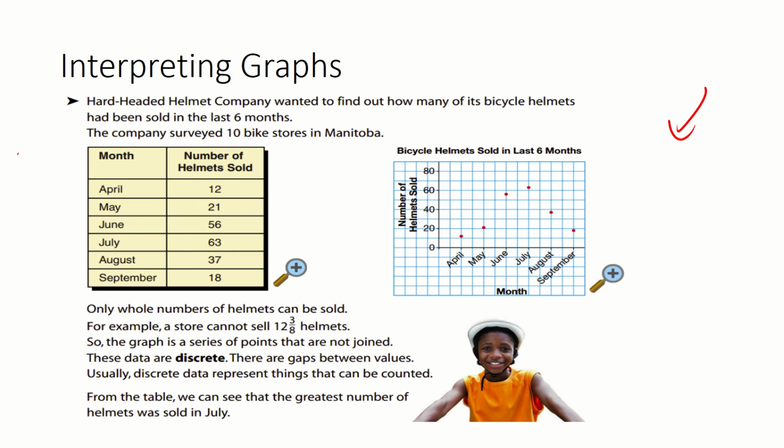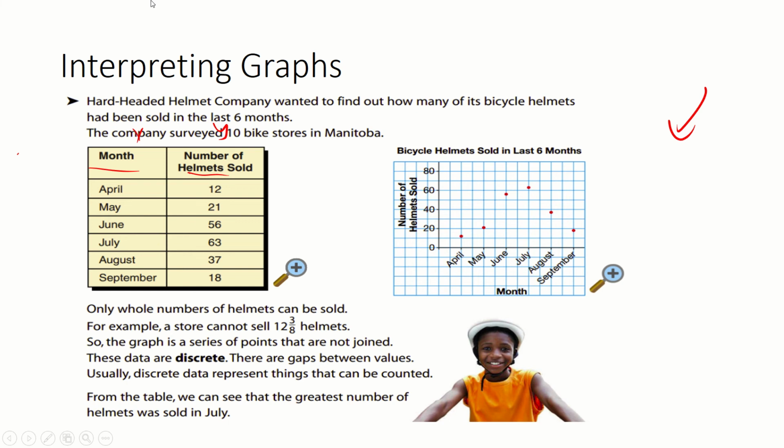So we have the month here and the number of helmets sold, okay? And if you think of it that way, you have the month, which is the x-axis, and the y is number of helmets sold, okay? Only whole numbers of helmets can be sold. For example, a store cannot sell 12 3/8 helmets. So this graph is a series of points that are not joined, okay? These data are discrete. There are gaps between values. Usually discrete data represents things that can be counted.